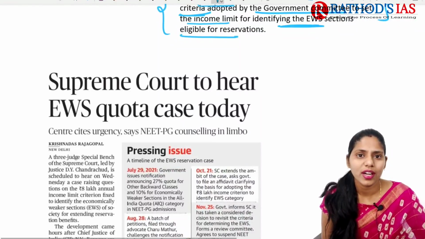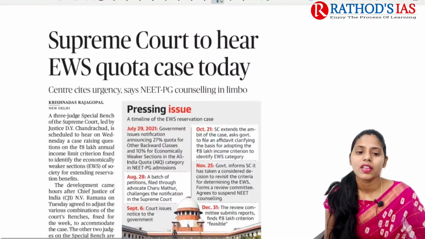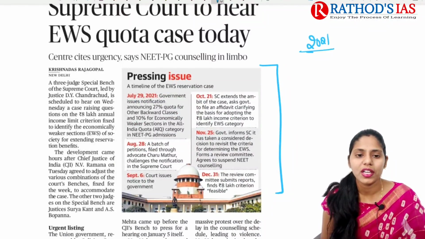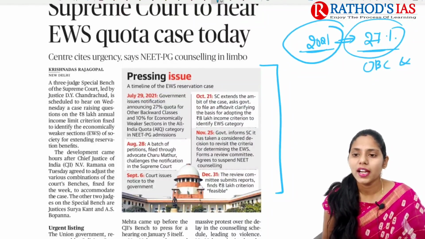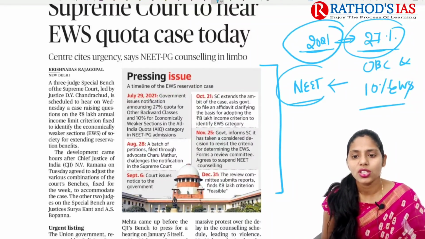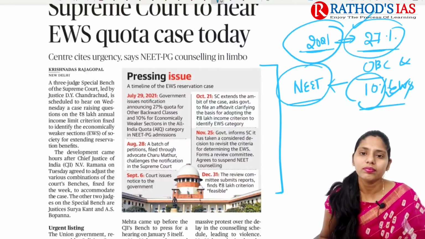Now let us try to talk about the next topic. It is regarding the Supreme Court to hear EWS quota case today. If we are talking about this timeline, this is important. On June 29, 2021, the government issued a notification announcing 27% quota for OBCs and 10% quota for the EWS category, especially to be considered in NEET PG examinations or admissions.